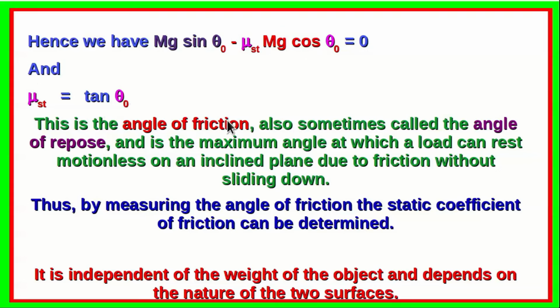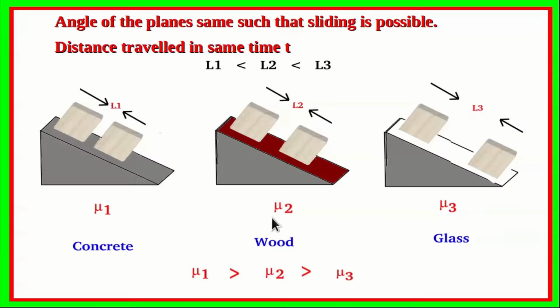This is the angle of friction, also sometimes called the angle of repose. So it is the maximum angle at which a load can rest motionless on an inclined plane due to friction without sliding down. Therefore, by measuring the angle of friction, the static coefficient of friction can be calculated. This is found to be independent of the weight of the object and depends on the nature of the two surfaces. Now here we have a particular experiment carried out with the inclined plane.